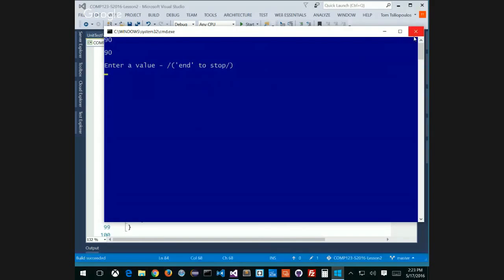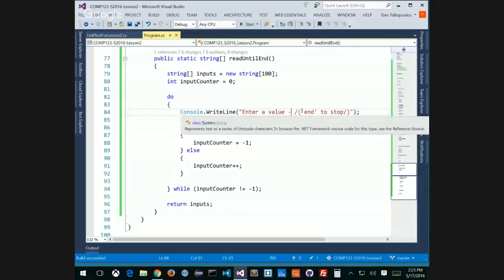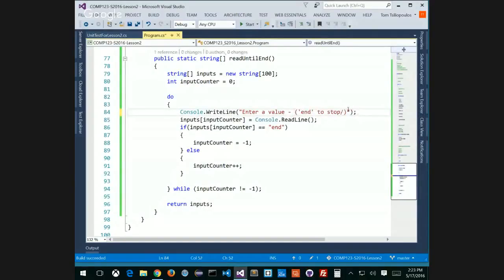How about this? Do I need to get rid of the slashes? Because they're in quotation marks, I don't need escape characters for brackets. I can do one of these, and that'll be fine. Okay, so "end to stop." This is what's going to keep on adding values until I stop.